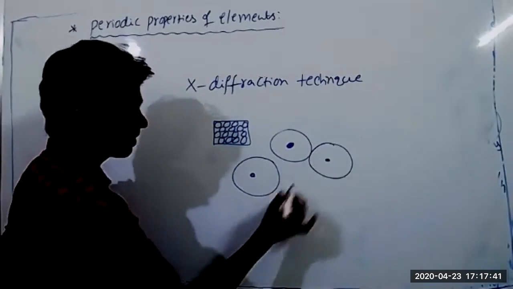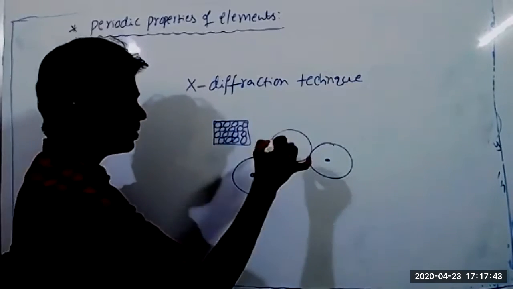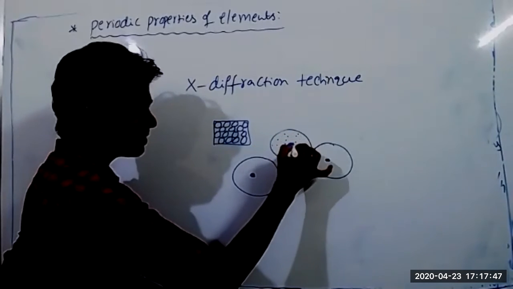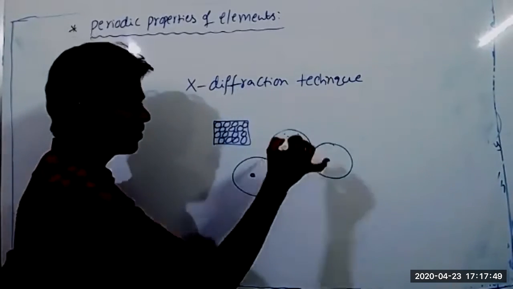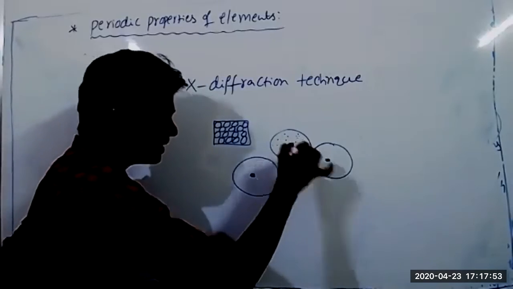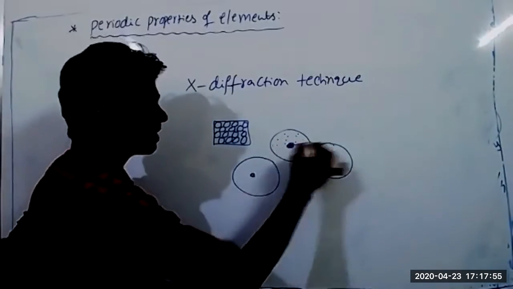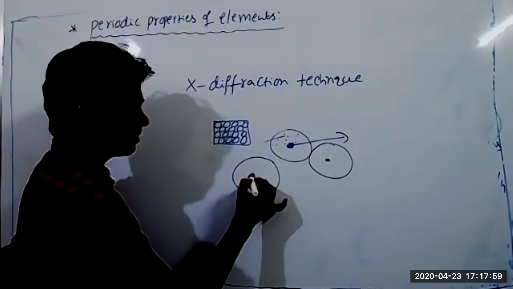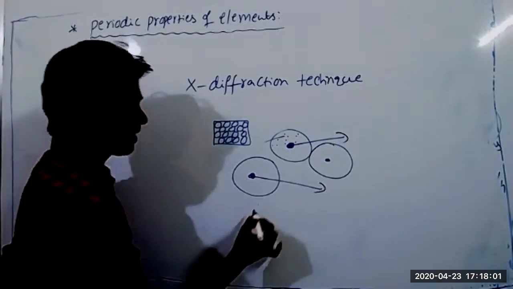Nucleus. Here also a nucleus. These X-rays are able to pass through the atom, but unable to pass through the center of the nucleus. So when an X-ray strikes this nucleus point, it comes back. That ray is coming back. It does not pass through the atom. And here also it comes back.